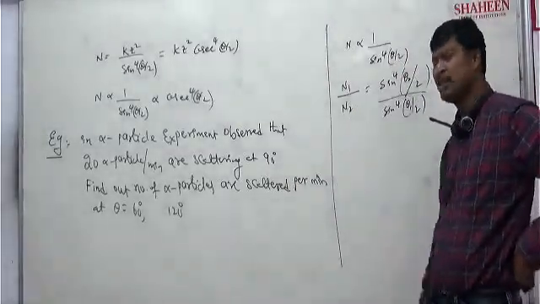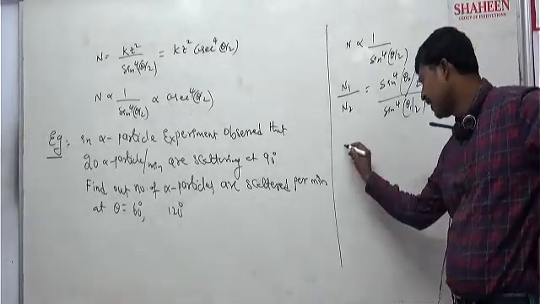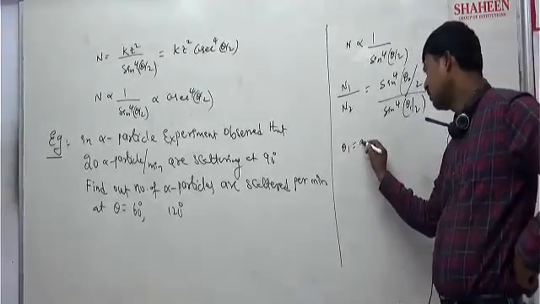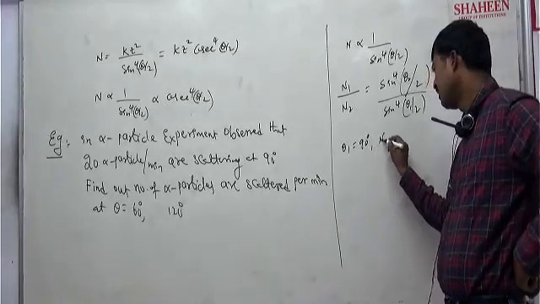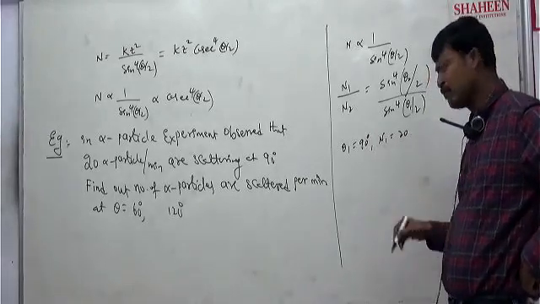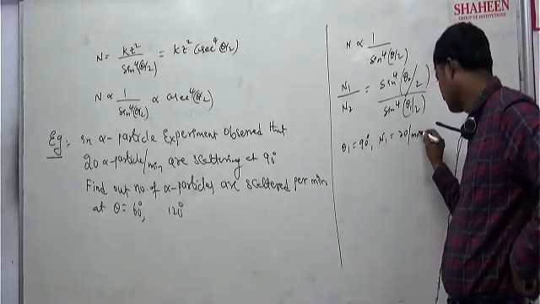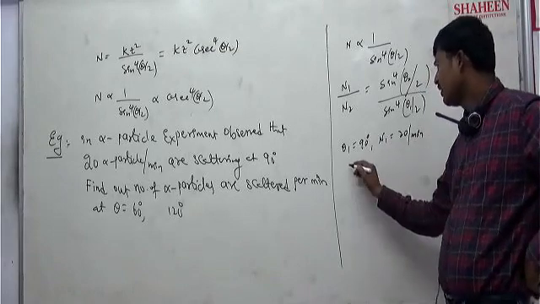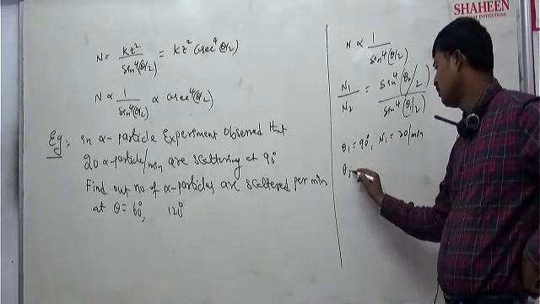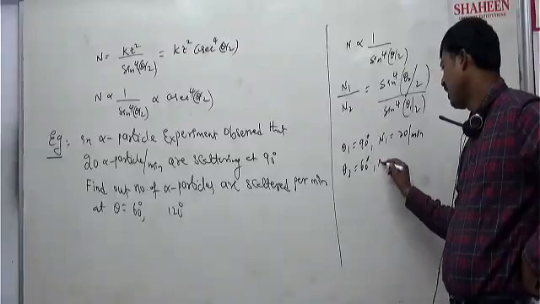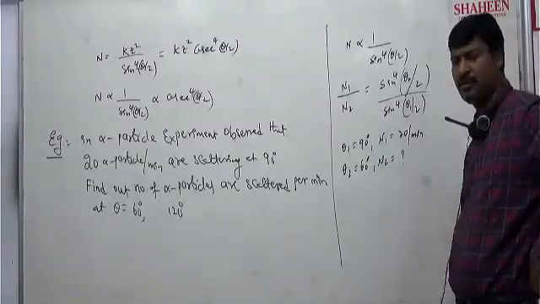First I will do with 60. So theta 1 is 90 degree, N1 is 20 per minute. Then theta 2 is 60 degree and N2 we need to calculate.